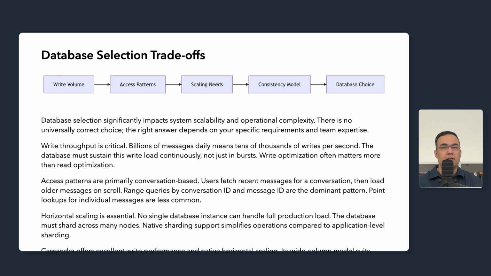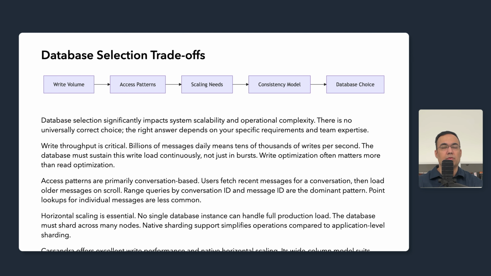Cassandra offers excellent write performance with native horizontal scaling. Its wide column model suits message storage well. We can use conversation ID as a partition key and message ID as a clustering key. The trade-offs are the operational complexity and eventual consistency semantics, which do require careful handling.